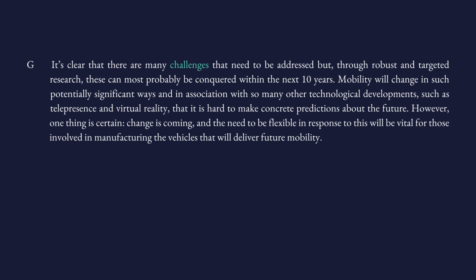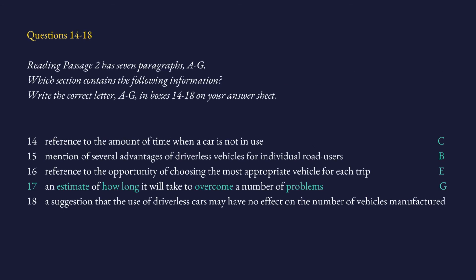Look, we have challenges addressed, conquered within the next 10 years. Look, the paragraph says it is clear that there are many challenges that need to be addressed. So we have some problems that we need to conquer, we need to overcome. Robust means strong. Through robust and targeted research, these can most probably be conquered within the next 10 years. So here we have it. We have the time that we were looking for. We don't even need to go forward. So here is our answer. A time, an estimate, approximate time about overcoming certain problems. So paragraph G.